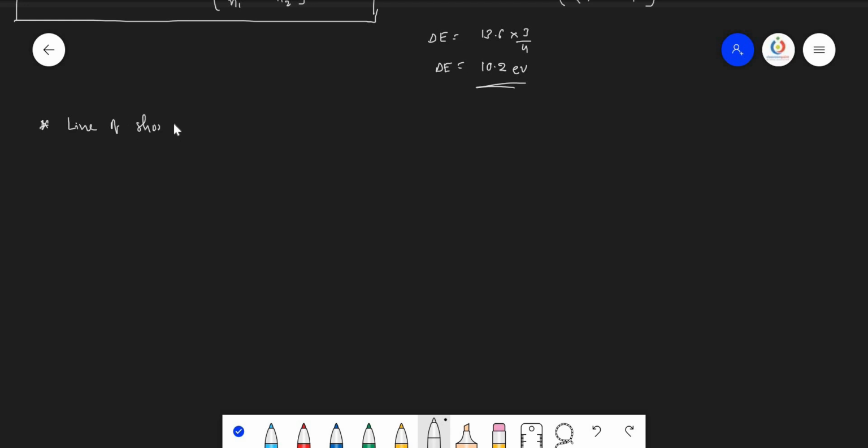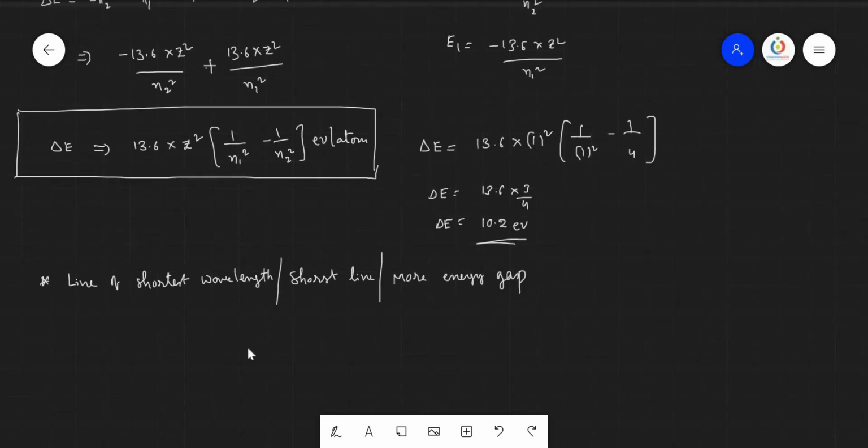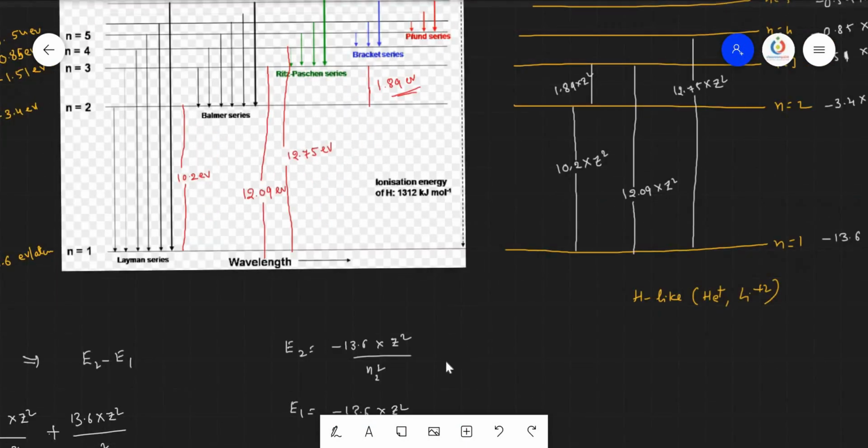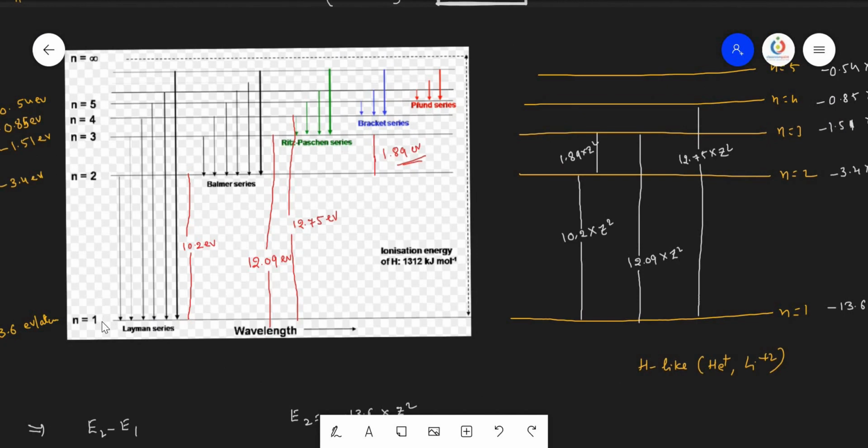The line of shortest wavelength, also called the shortest line, is also the one with the larger energy gap. Here you just see, in the case of the Lyman series, n1 equals 1, and we ask from where the energy gap shall be more.